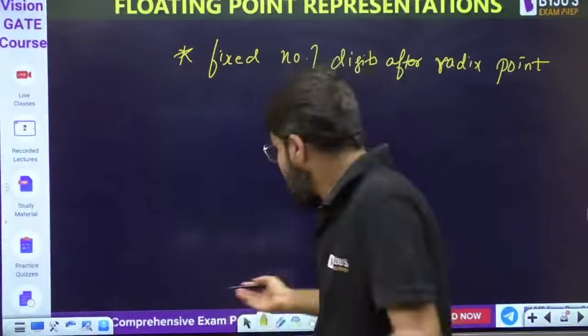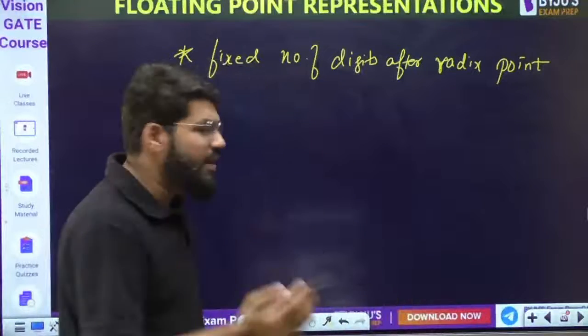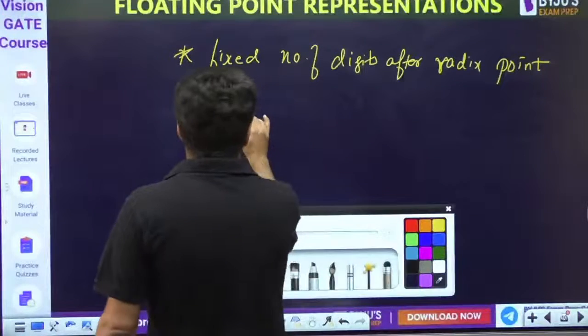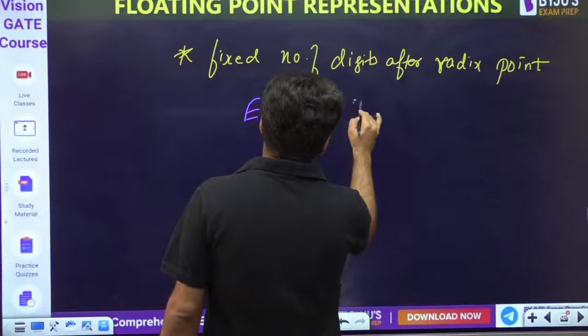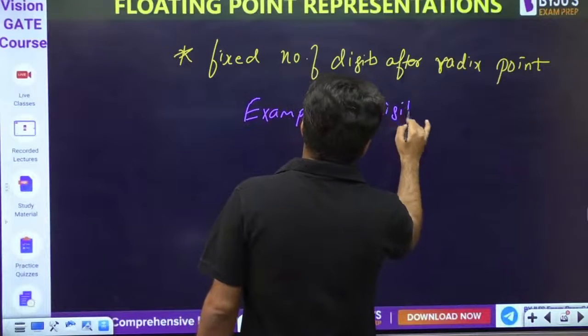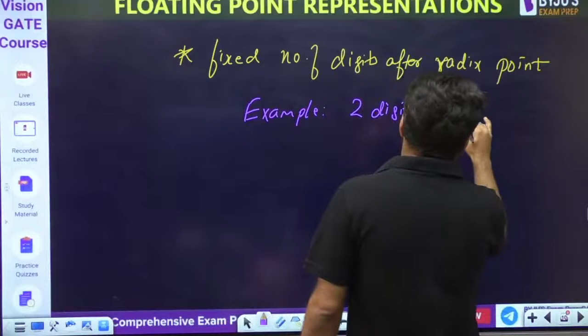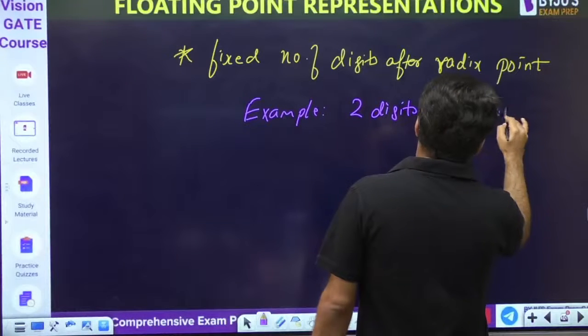It could be anything. I will tell you what it is in IEEE later, but for example, let us allow 2 digits after the radix point.